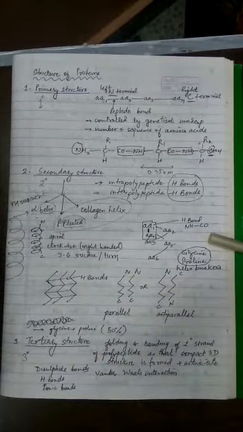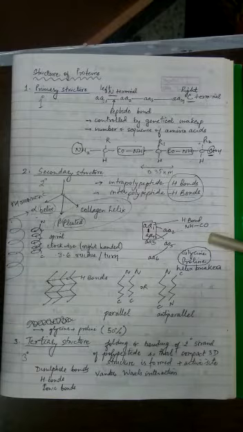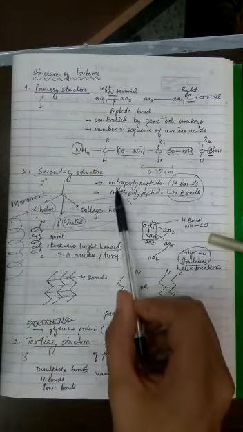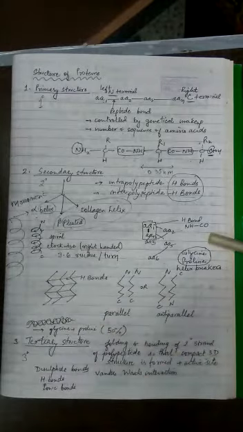Intra means within the same, inter means between two. In the last class we learned that proteins can be monomeric, proteins can be oligomeric. If it is a monomeric protein, it is not possible to have bonds between two chains because it only carries one chain. So in that case, secondary structure is established by bond formation within the same chain. Only one chain will start coiling in a right-handed or clockwise manner, and finally hydrogen bonds will develop.